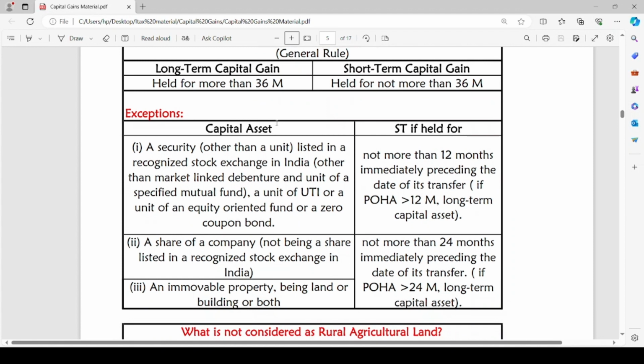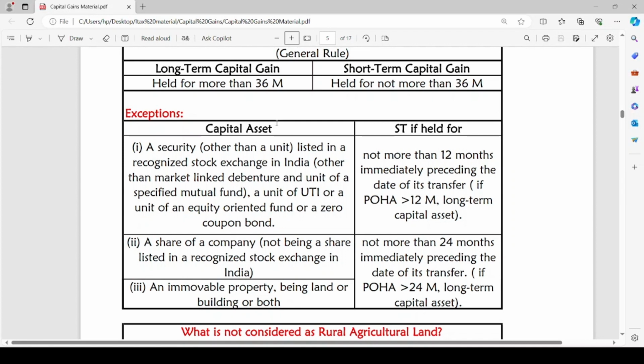When the capital asset is a security other than a unit listed in a recognized stock exchange in India, other than market linked debenture or a unit of a specified mutual fund, a unit of UTI or a unit of an equity oriented fund or a zero coupon bond.